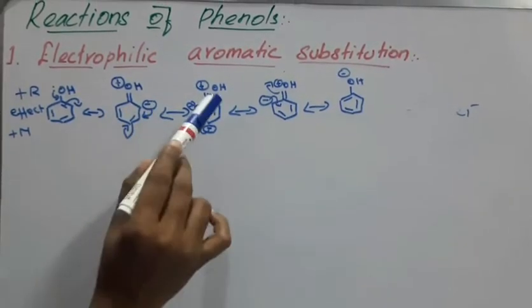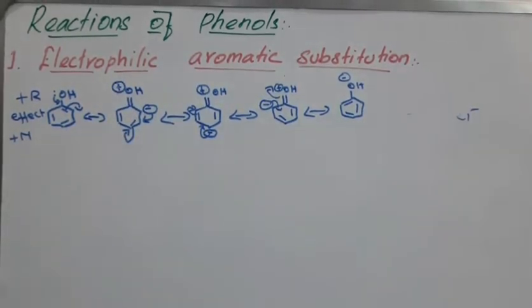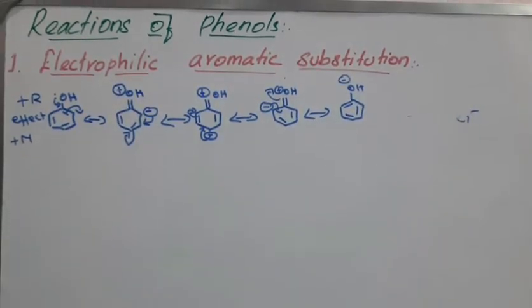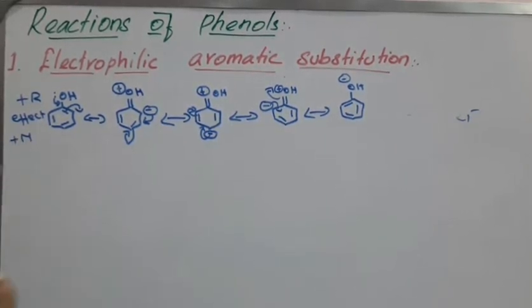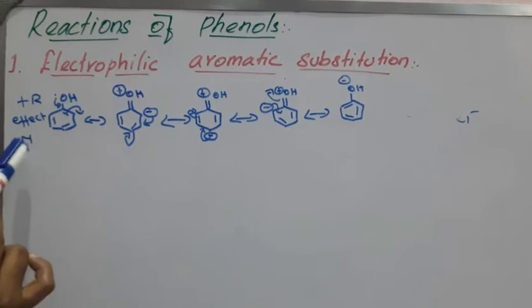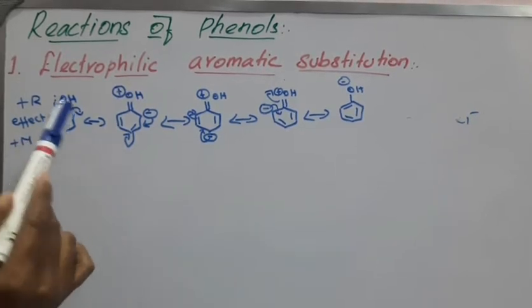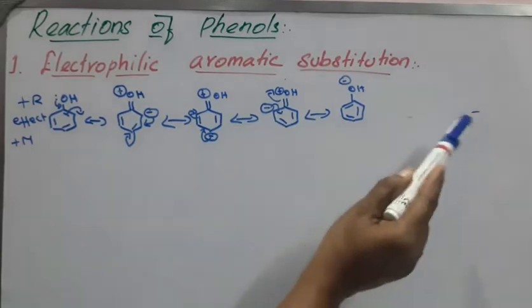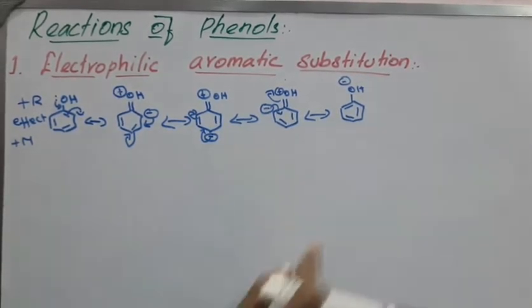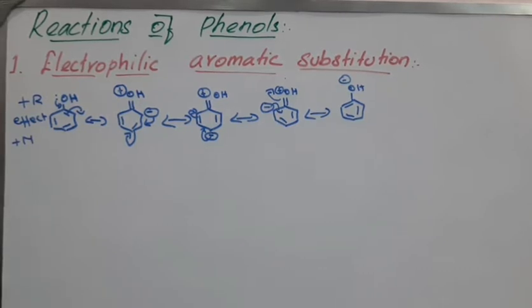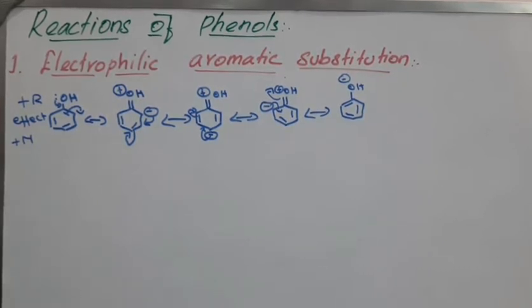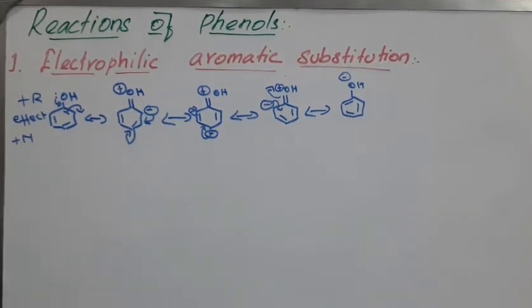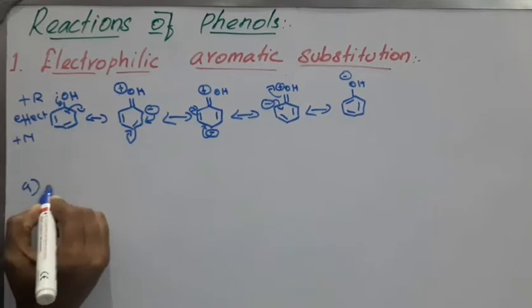Phenol undergoes electrophilic aromatic substitution reactions. Students, keep in mind that this is the plus R effect, or plus mesomeric or resonance effect. Examples for the mesomeric or resonance effect are OH and NH2. Earlier we studied the minus I effect, an electron withdrawing group, like the NO2 group and highly electronegative elements like chlorine and fluorine. First we see nitration reactions.